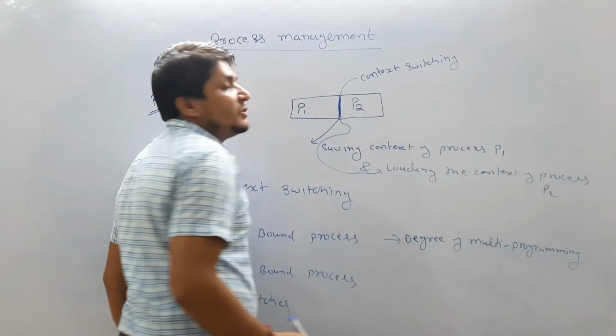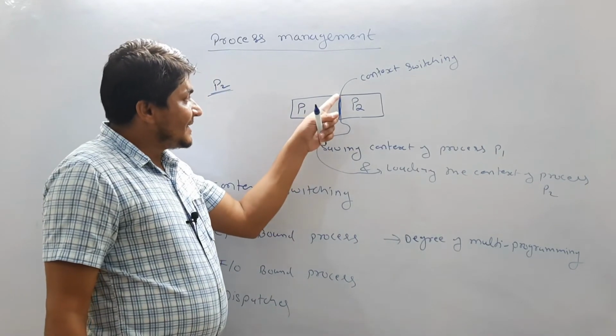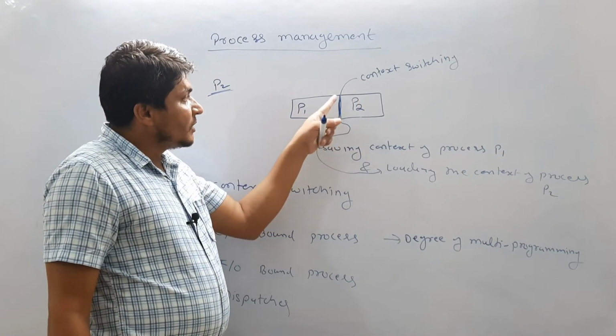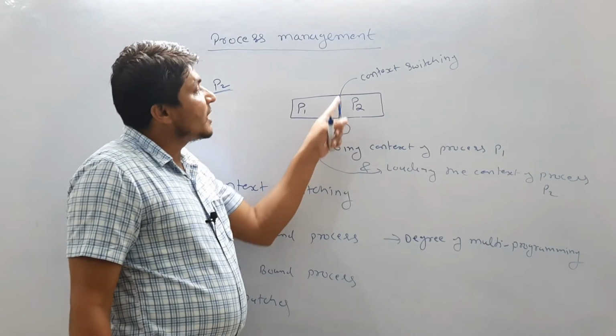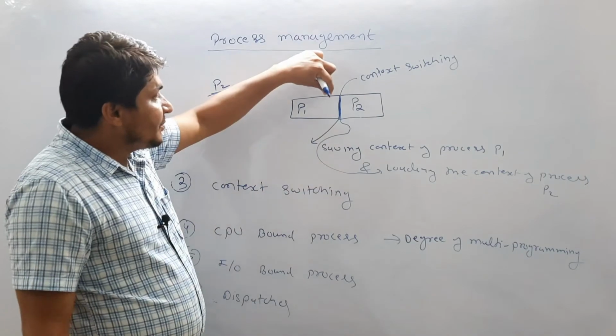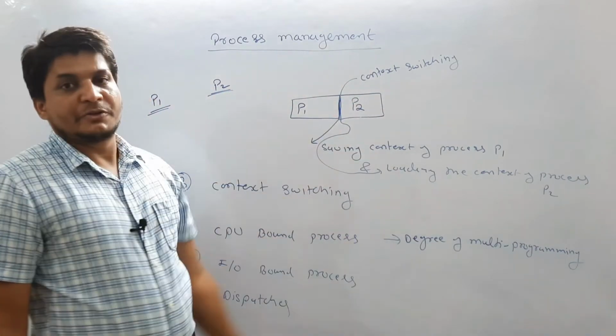Or in simple language you can say it is requiring some amount of time to finish the process P1, and it is requiring some amount of time to start the process P2. So that time between P1 and P2 is called context switching time.